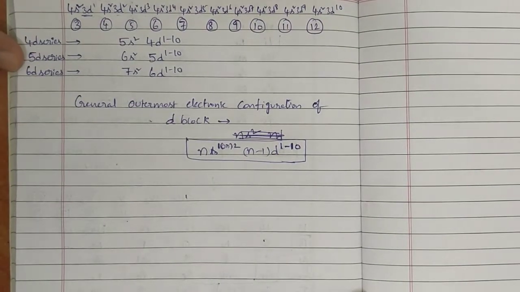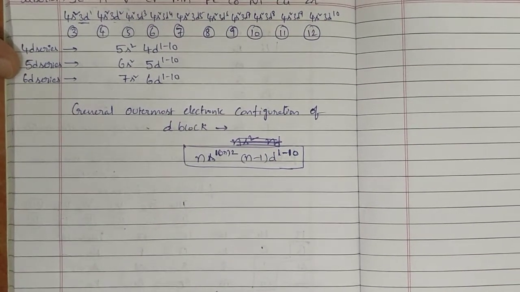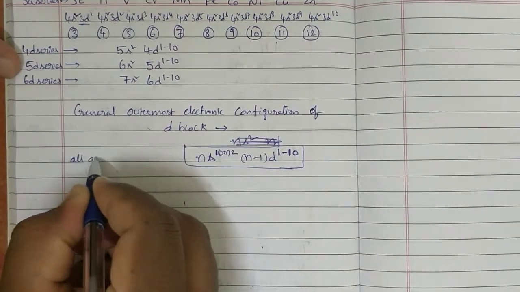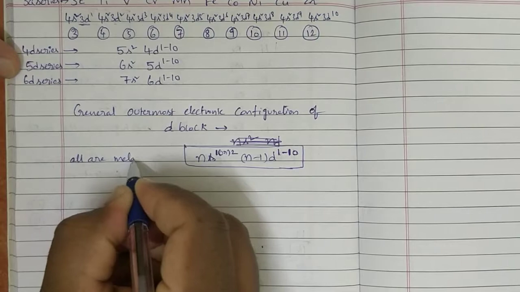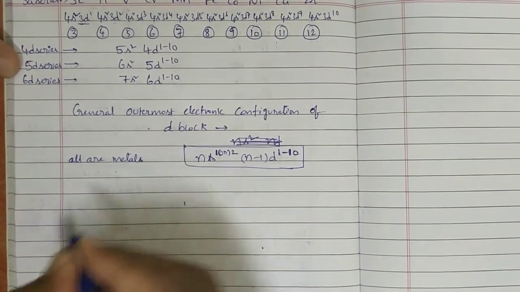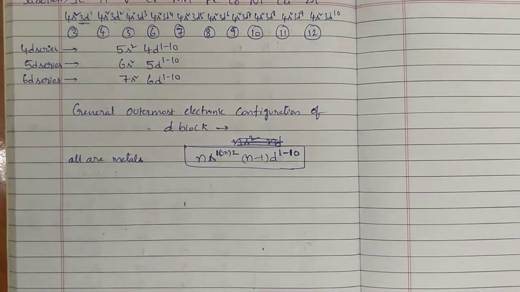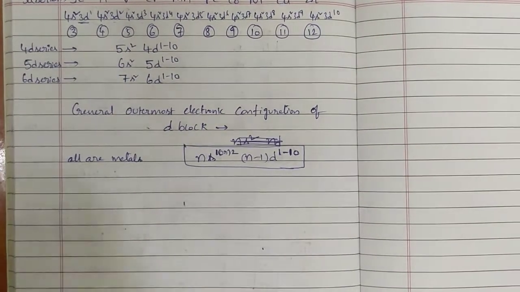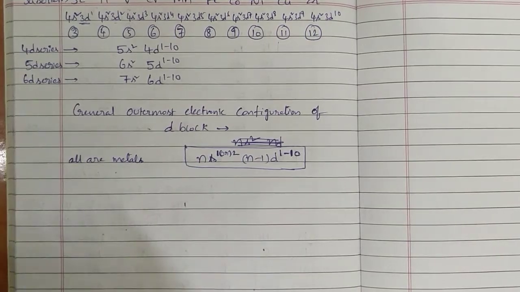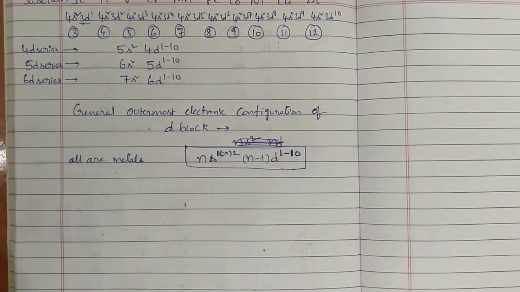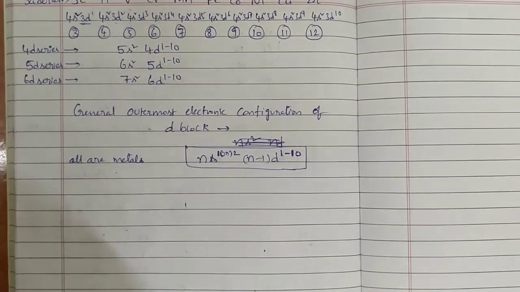This is about d block elements. All are metals only. Particularly about d block and f block we will see in 12th class. This is the basic information of d block.